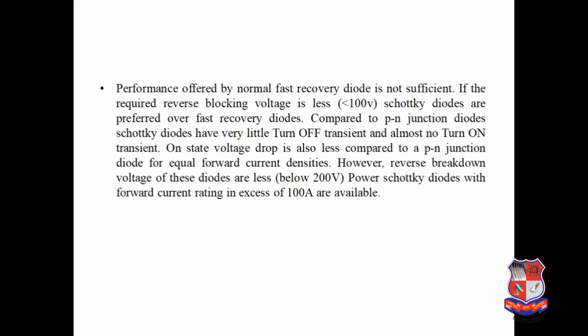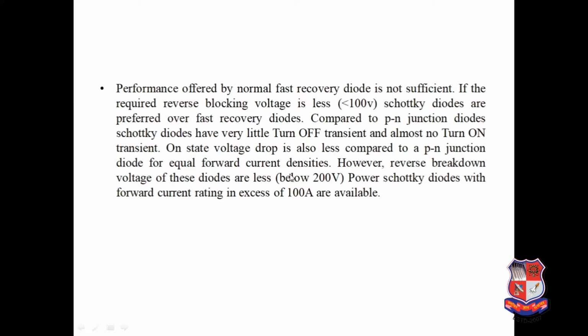So the performance offered by the normal fast recovery diode is not sufficient. If the required reverse blocking voltage is less than 100 volt, Schottky diodes are preferred over fast recovery diodes. Compared to the PN junction diode, Schottky diodes have very little turn off transient and almost no turn on transient. The on state voltage drop is also less compared to the PN junction diode for equal forward current densities.